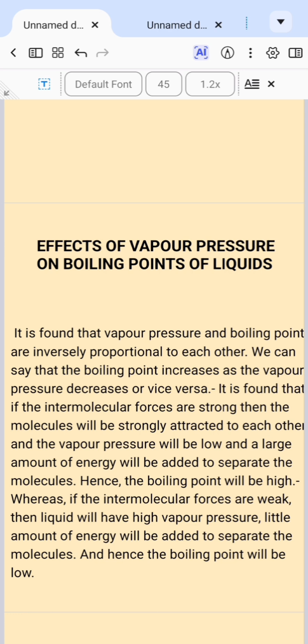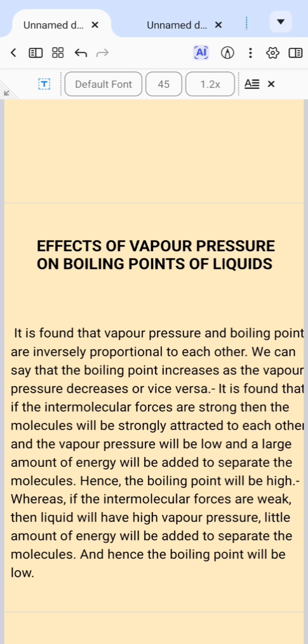You know, we have all different examples of liquid. It can be oil, it can be water itself, and other liquids, and even chemicals. Now, different liquids have different intermolecular forces holding them. So, hence, the boiling point will be different. So, the higher the boiling point, the lower the vapor pressure.